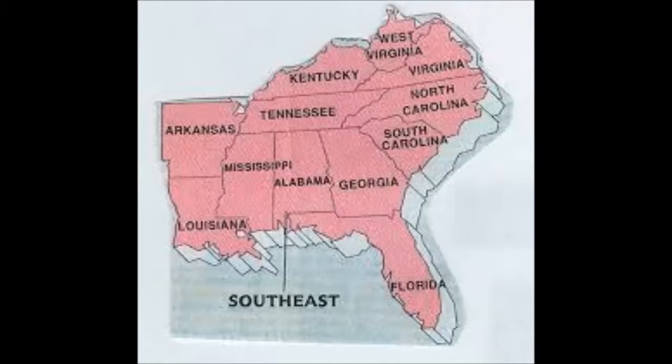There are 12 states in the Southeast: Virginia, North Carolina, South Carolina, Georgia, Alabama, Arkansas, Kentucky, Louisiana, Mississippi, Tennessee, and West Virginia. Florida is the most populous state. They have short winters and long, hot summers.